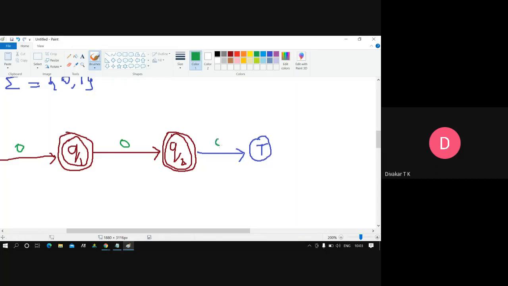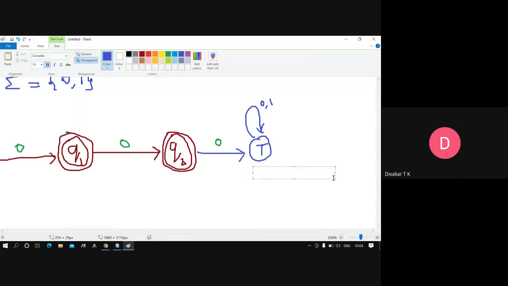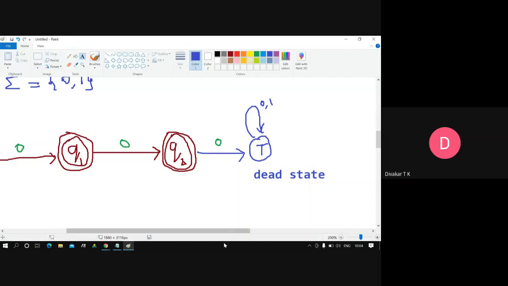Afterwards, whenever any more zeros come, I'm sending this into the trap state. The trap state always has a self loop on 0, 1. This is a non-final state, so that is a dead state or trap state.